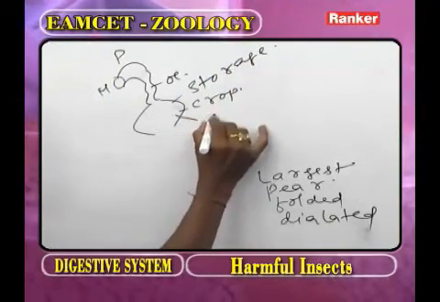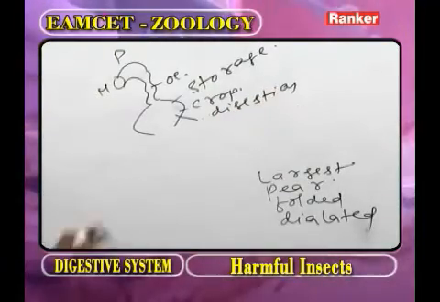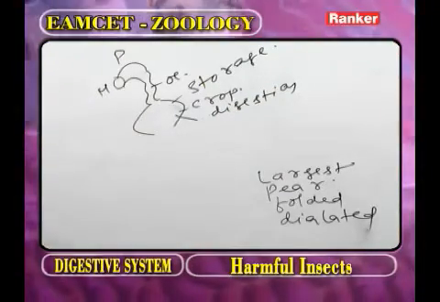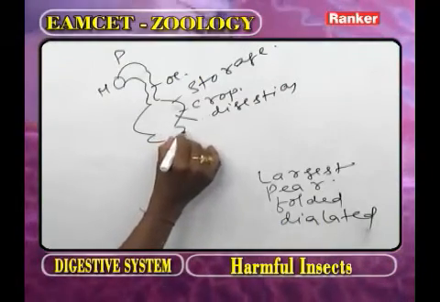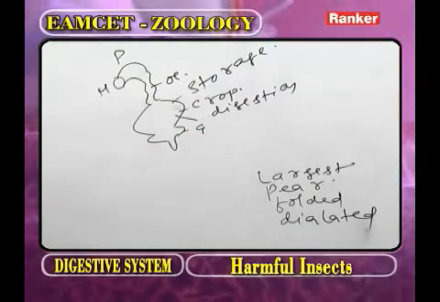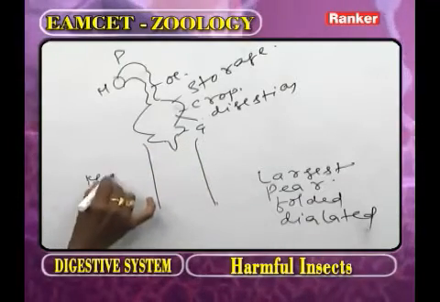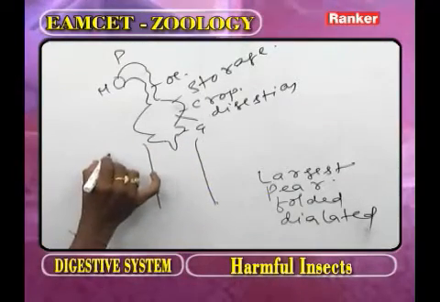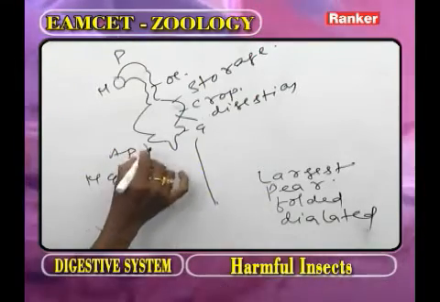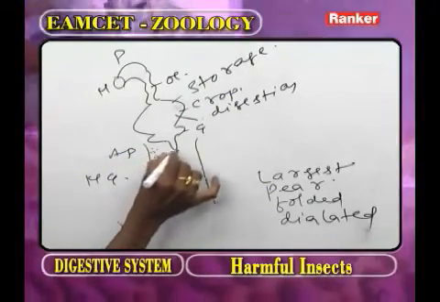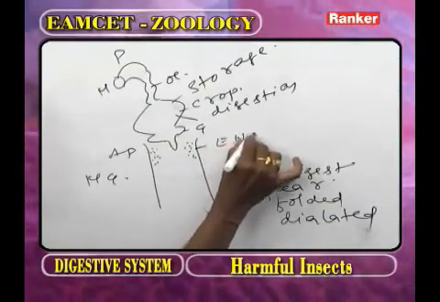In the crop, almost all digestion is going to complete. But in the crop, there are no enzymes. How is the digestion going to complete? Now this part we call the gizzard. This one we call the stomodial wall. And this part we call the midgut. In the midgut, this part we call the anterior part. In the anterior part, endodermal gland cells are present. They secrete the enzymes.